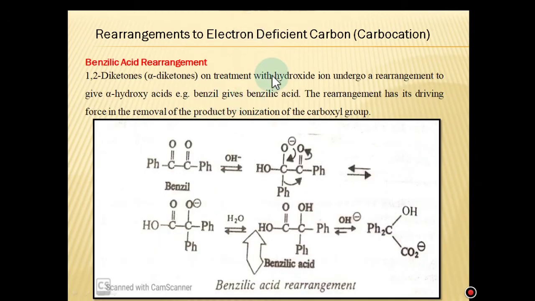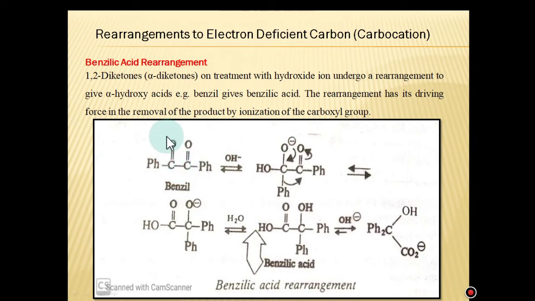In continuation of this series, the next example is the benzilic acid rearrangement. 1,2-diketones, which are also called alpha diketones, on treatment with hydroxide ion undergo a rearrangement to give alpha hydroxy acids. This is the example of benzil, a diketone, converting into benzilic acid. Alpha hydroxy acids of this type are called benzilic acids. The rearrangement has its driving force in the removal of product by ionization of the carboxyl group. See here, it is a benzil in the presence of the basic medium.